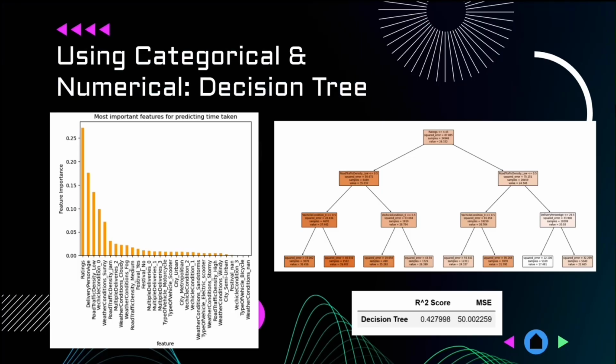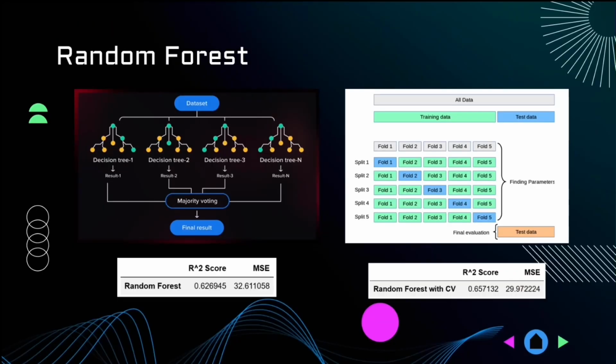We took advantage of the feature importance method available in decision trees in order to prune the features even further. After selecting the top 8 features, these are the results for the decision tree. After that, we continued with random forest regression. The hope is that by using an ensemble of trees instead of only a single one, the resulting model will be more robust and less prone to overfitting.